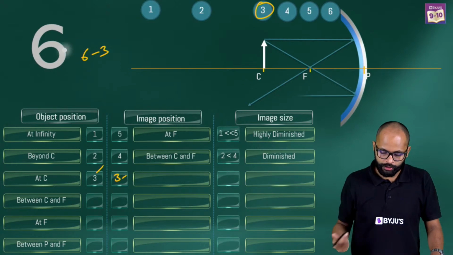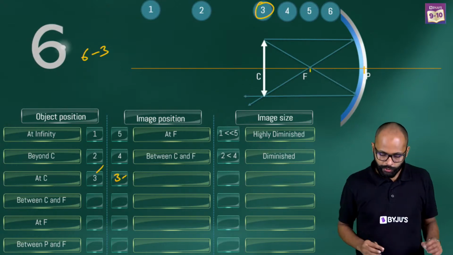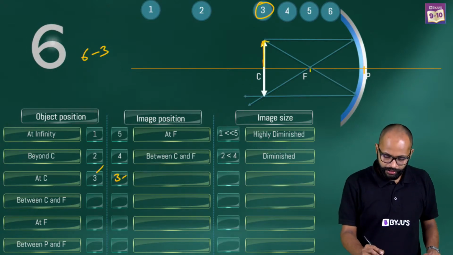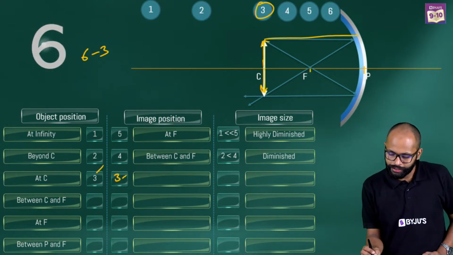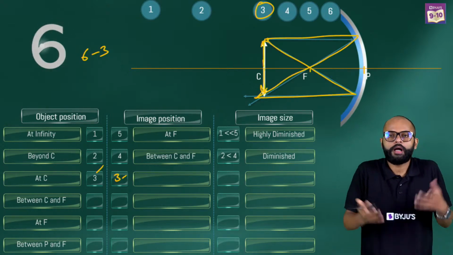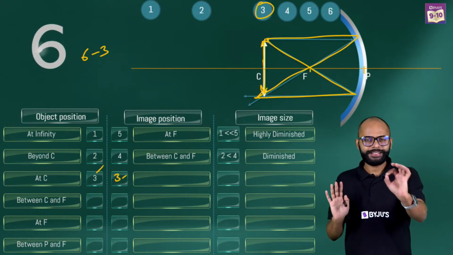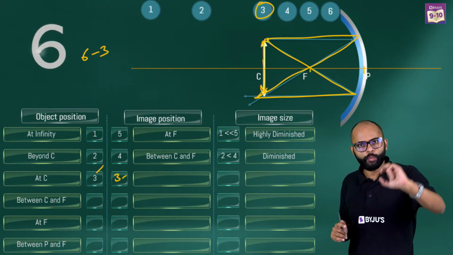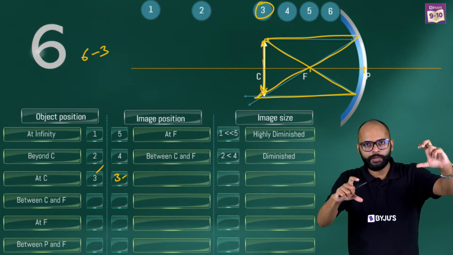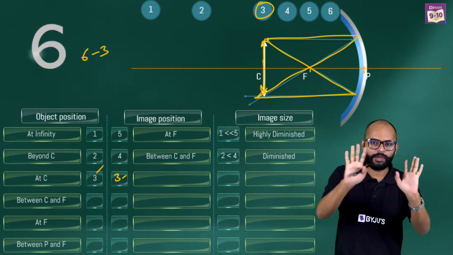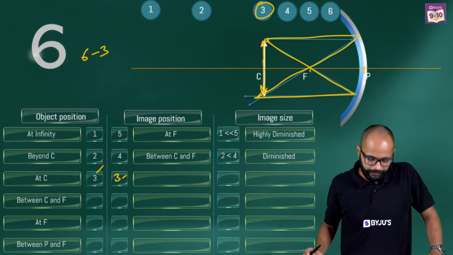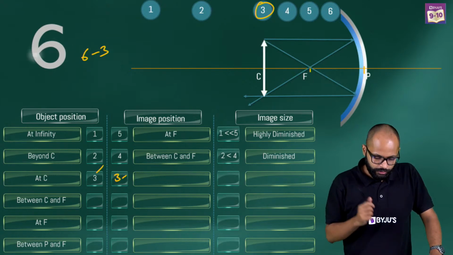And if you want to draw the ray diagram, my suggestion to you is make the object, make the image and then draw the rays like this. Kaam khatam. Simple. That's a trick for ray diagrams also. You should know where the object should be, you should know where the image should be and draw the rays accordingly. The special rays. Tick. Fine. Alright. So this was fine.